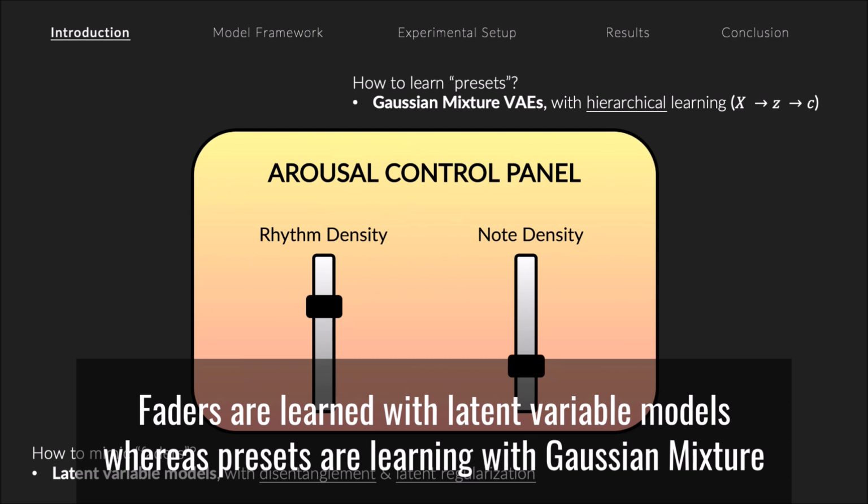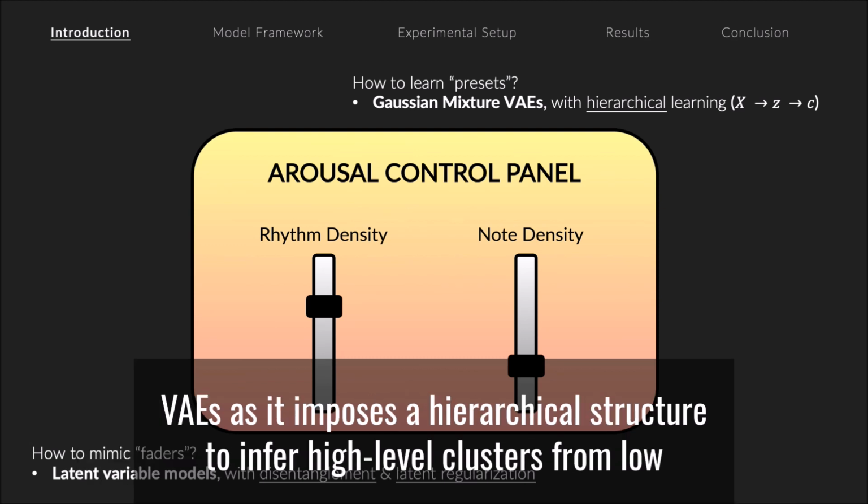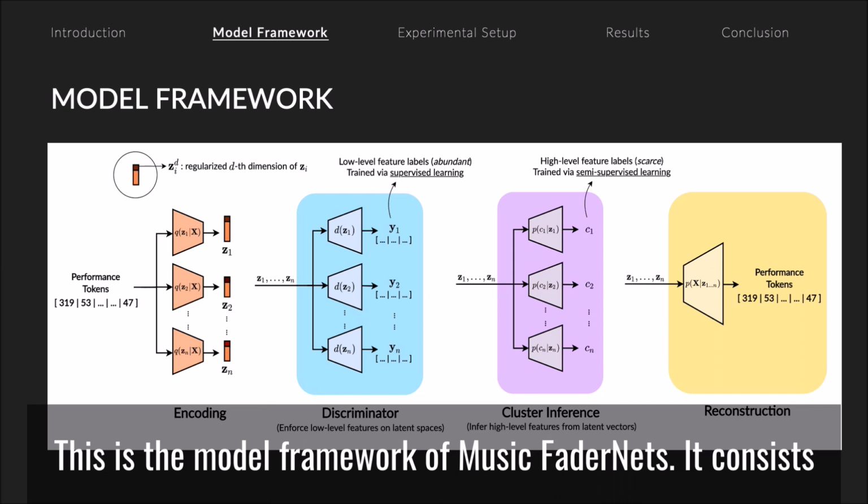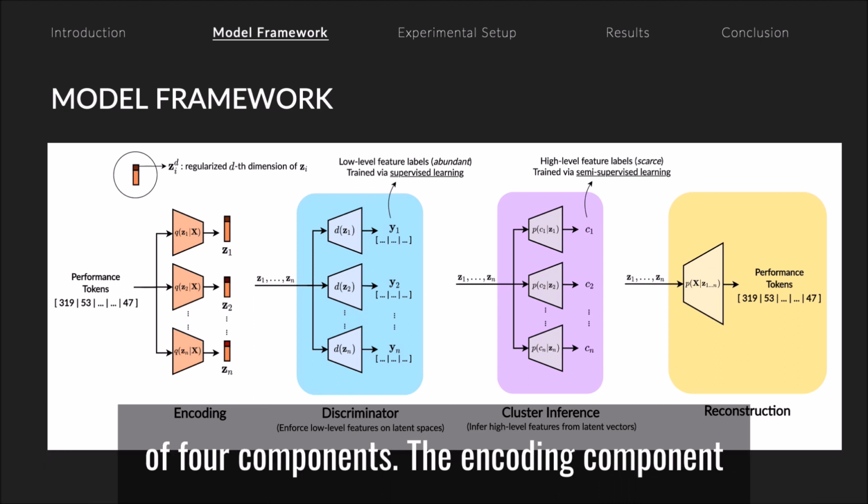Faders are learned with latent variable models, whereas presets are learned with Gaussian mixture VAEs, as it imposes a hierarchical structure to infer high-level clusters from low-level latent vectors. This is the model framework of music FaderNets. It consists of 4 components.